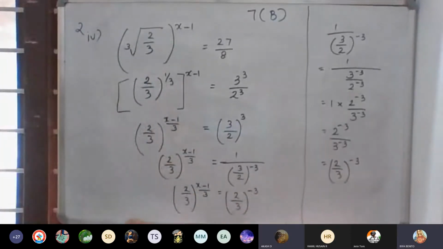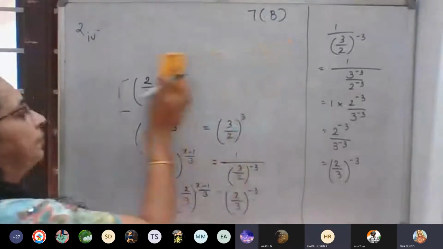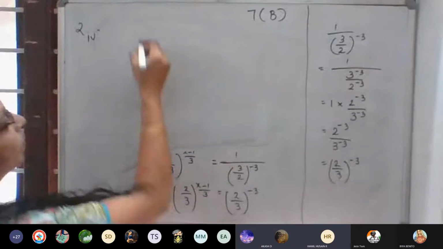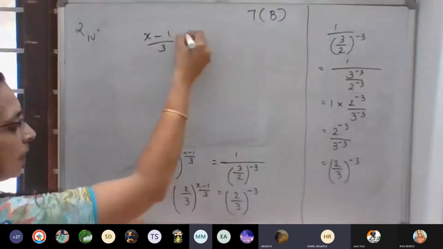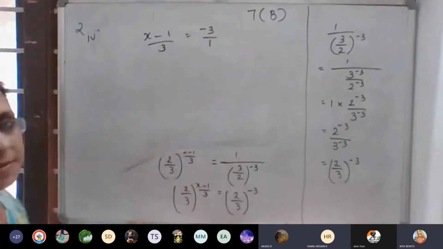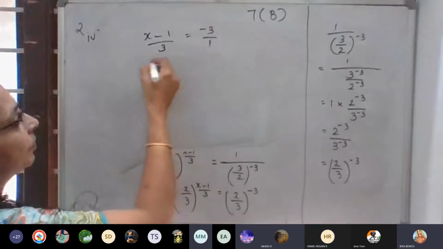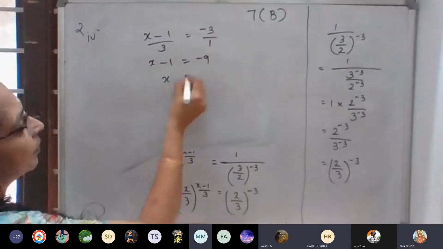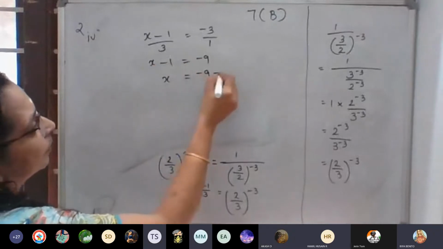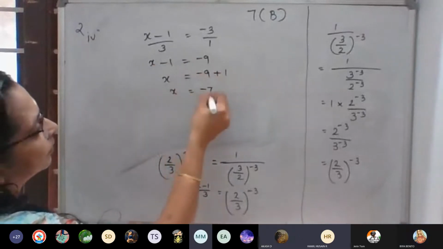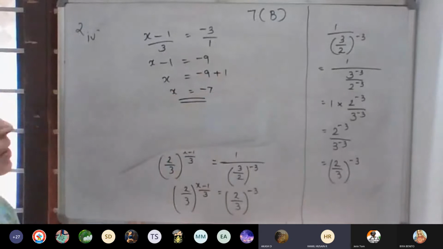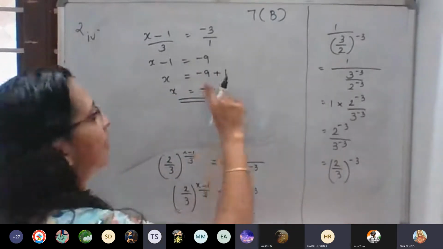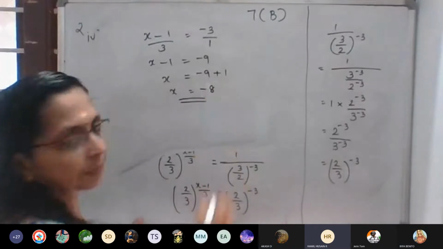Bases are same. Yes, ma'am. Completed. x minus 1 by 3 is equal to negative 3. x minus 1 is equal to negative 3 into 3, x minus 1 is equal to negative 9. x is equal to negative 9 plus 1. x is equal to negative 8.